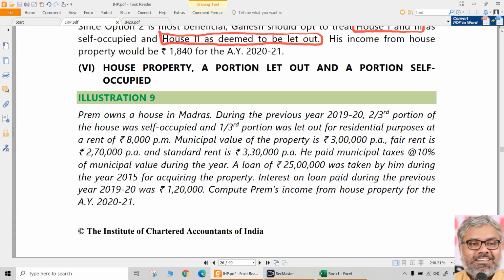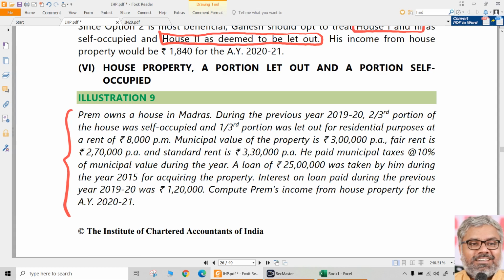Calculations might have some difference, but that is time basis. But space basis is different. This is a space-based classification. Prem owns a house in Madras during the previous year 2019-20. 2/3 portion was self-occupied. 1/3 portion was let out for residential purposes at a rent of 8,000 rupees per month.